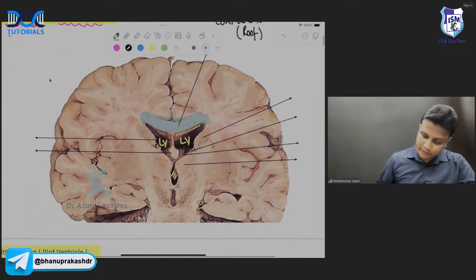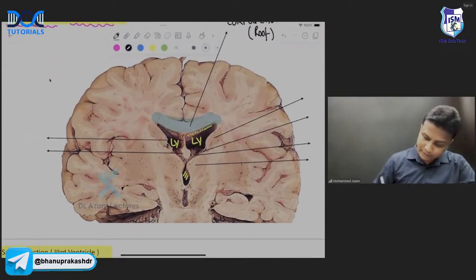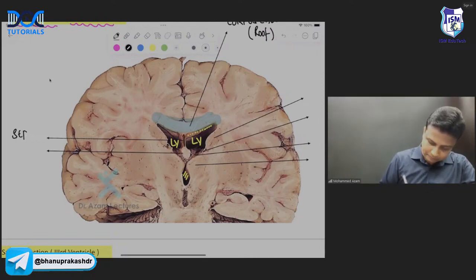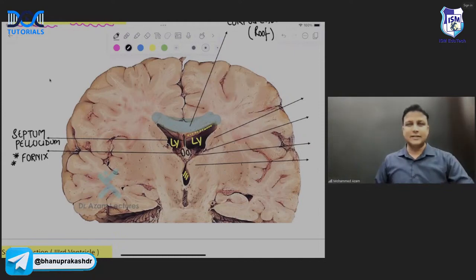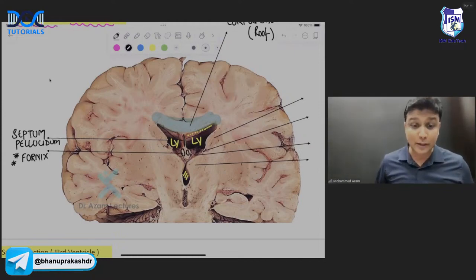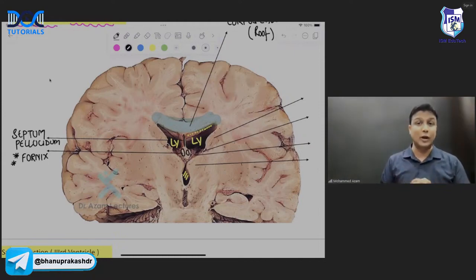Now, between the two lateral ventricles, we can appreciate one septum in the middle. This septum will be the septum pellucidum, sir. And just attached to the lower margin of the septum pellucidum, this one here will be the fornix, sir. This one is extremely important for your MCI exam, sir. Not only the MCI exam, even for other exams the fornix is very much important. You should always be able to identify the fornix in every section possible, guys.